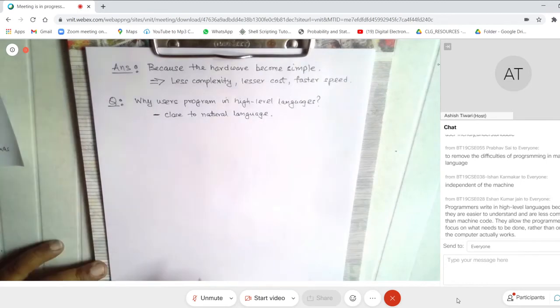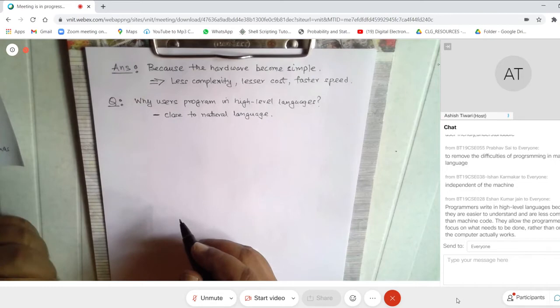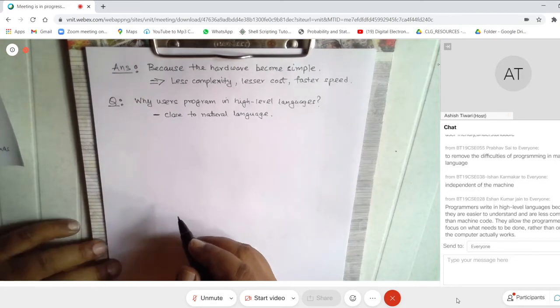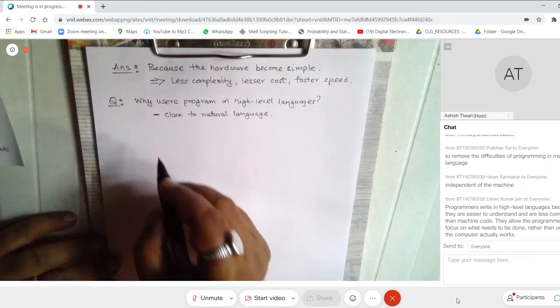That is one. Because it is close to natural language, what we informally call adding two numbers, there you probably have a function which says add and so on. So they're close to natural language.